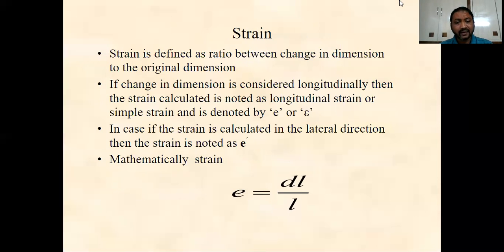The ratio of the change in dimension to the original dimension is called the strain, and it is denoted by small e, where e is equal to delta L by L. Here delta L is the change in length, which may be positive or negative depending on the force. If it is a tensile force, the strain is positive. If it is a compressive force, the strain is negative.